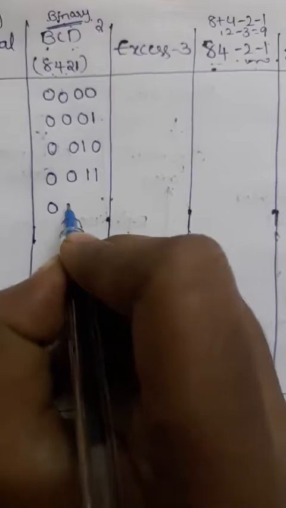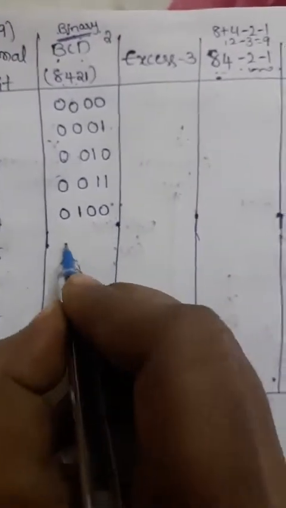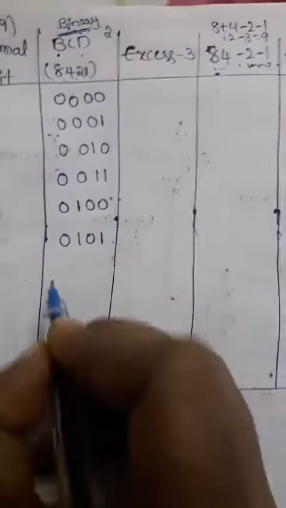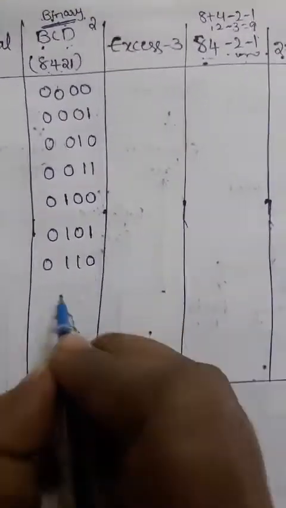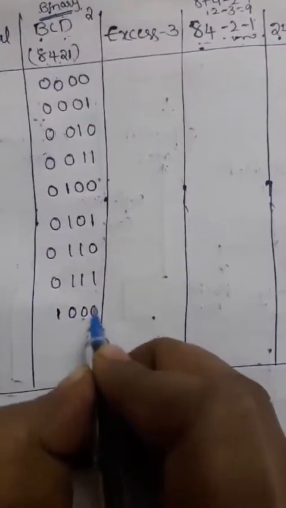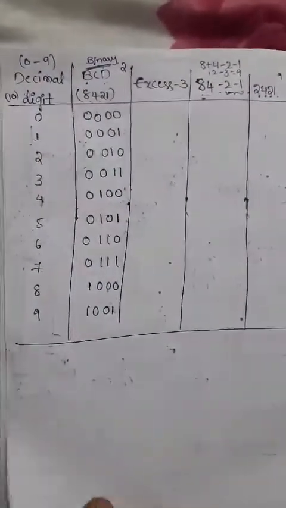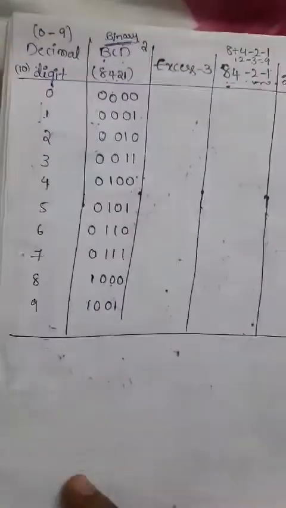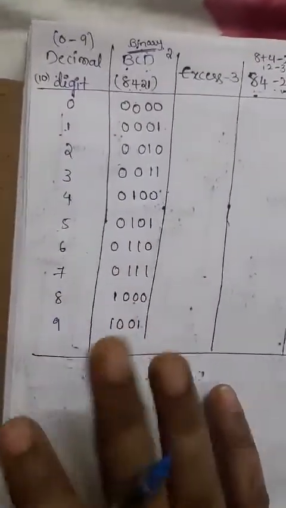For 2 the value becomes 0010. For 3 the value becomes 0011. For 4 we write 0100, for 5 0101, for 6 0110, for 7 0111, and next 8 is 1000, and for 9 it is 1001. So these are the binary coded decimal values for the 8421 code. For any decimal digit you need to implement the BCD code like this.